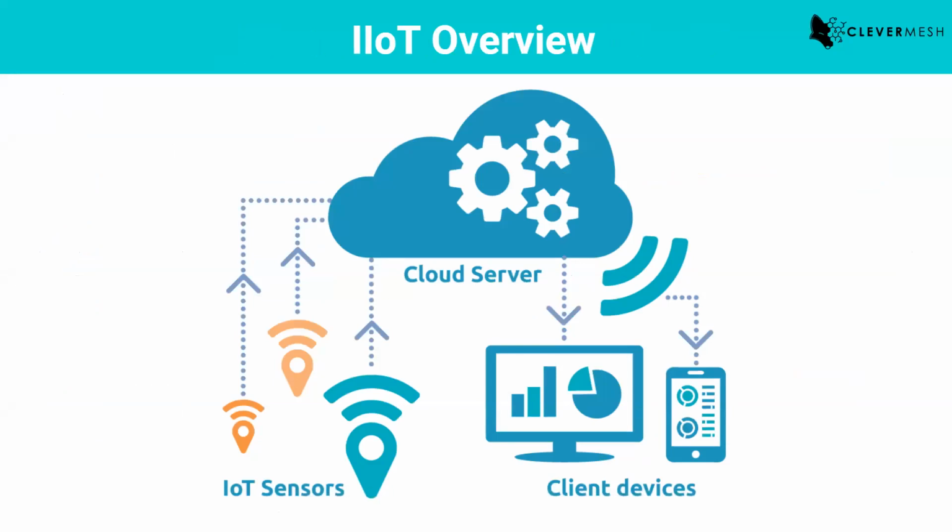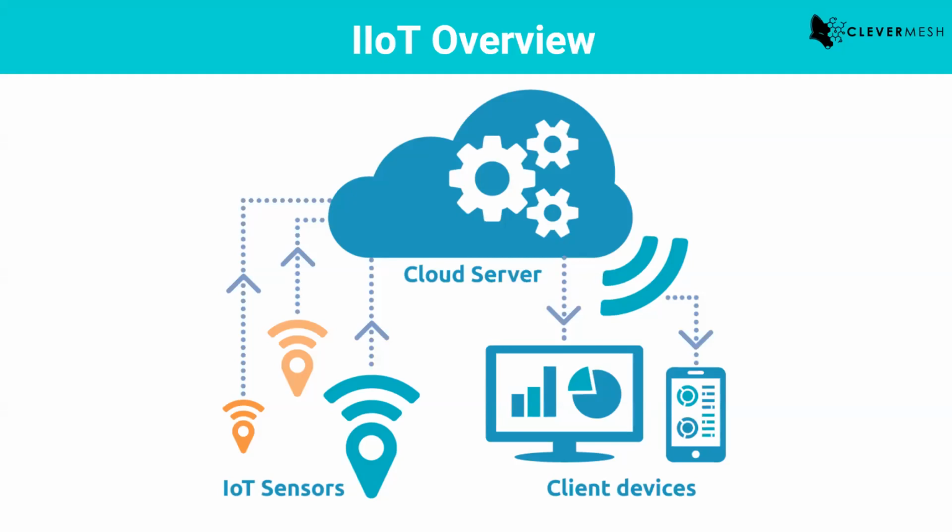A couple of examples that you're already using at home: you connect your earphones with the help of Bluetooth to your mobile phone, right? So that is a very simple form of a networked IoT device. I hope you get the premise here.